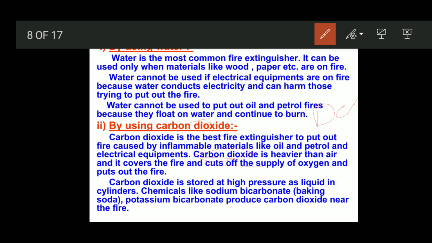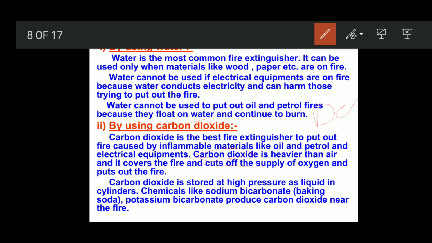There it is stored in a compressed form, at a high pressure as a liquid in cylinders. And also chemicals like sodium bicarbonate, that is baking soda, and potassium bicarbonate produce carbon dioxide near the fire. See here, carbon dioxide is a kind of gas.